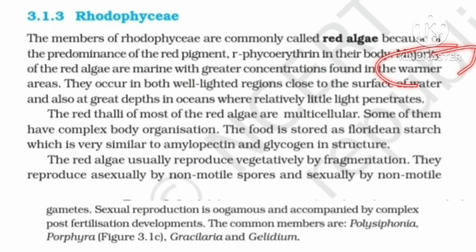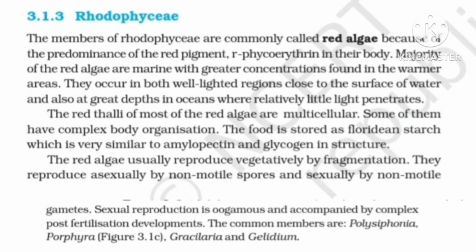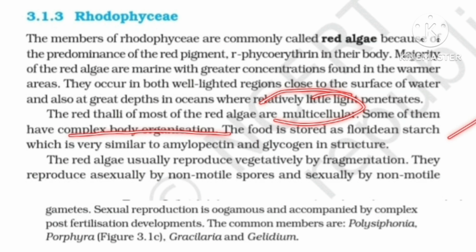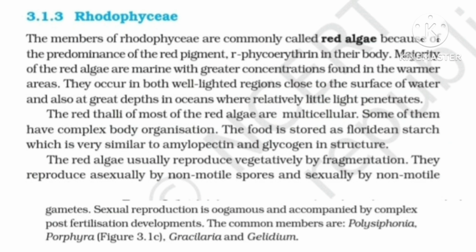They occur in both well-lighted regions, which are close to the surface of water, as well as deep in the ocean where hardly any light penetrates, and this is basically because of the type of pigment they possess. Further moving, they tell us that the red algae is multicellular and it has a complex body organization. The food is Floridian starch, which is similar to amylopectin and glycogen. This you have to do, this is important.